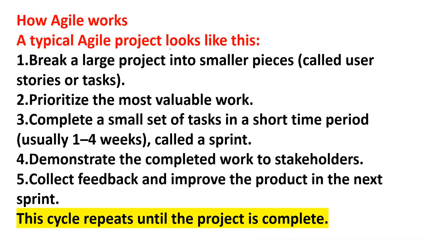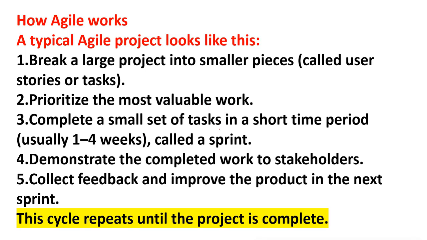Okay, how Agile works? A typical Agile project looks like this. Break a large project into smaller pieces. Whatever I had explained is written here, and those smaller pieces are known as the user stories or tasks. Sometime in the question you will see you have to complete 4 user stories or 4 tasks, so both have the same meaning. Prioritize the most valuable work.